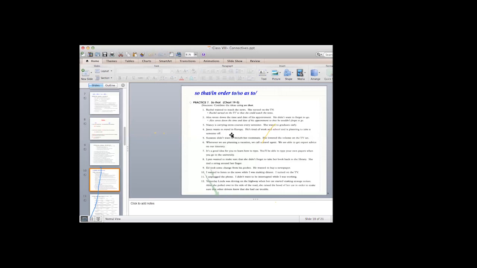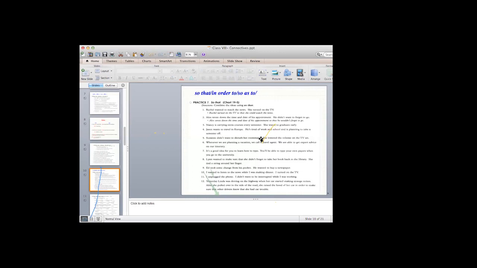Okay, so Susan lowered the volume on the TV set so as not to, or in order not to, okay, disturb her roommate. I'll tell you later what's the difference between in order to, so as to, and sometimes so that, okay? So Susan didn't want to disturb her roommate. Very simply, we say Susan lowered the volume on the TV set so as not to disturb her roommate, or in order not to disturb her roommate, all right?